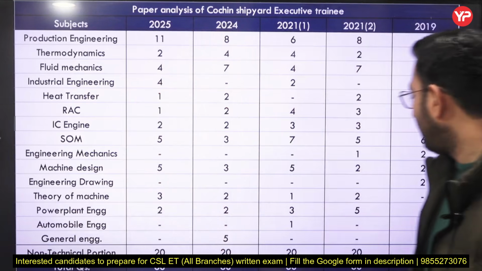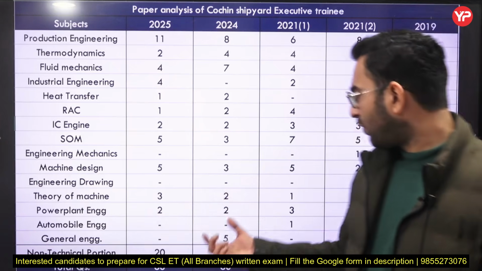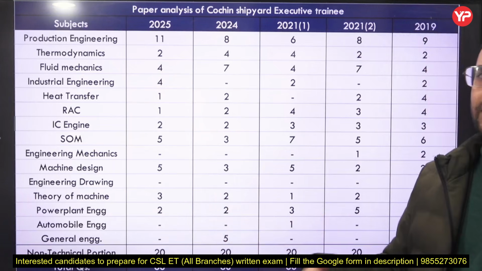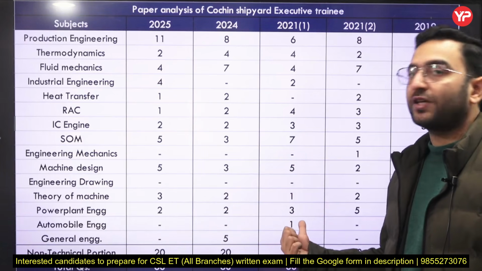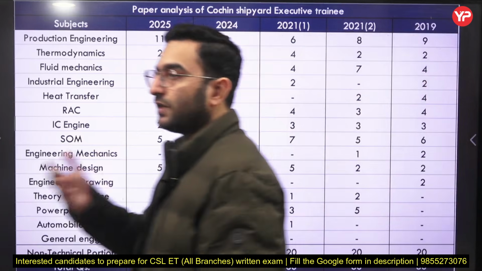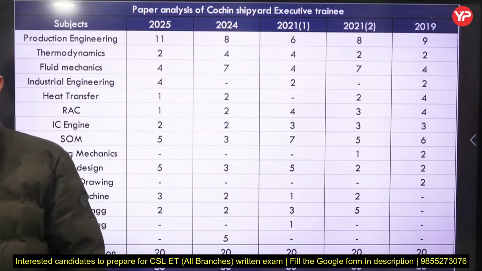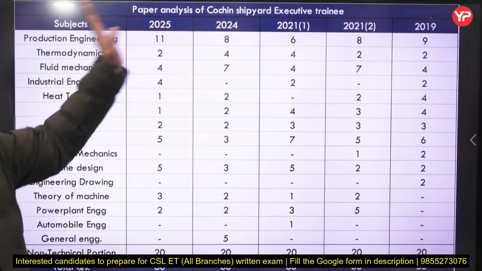Now, if you talk about automobile engineering, you can skip it, it is not asked much here. But in 2021 one question was asked related to the axle: what the different types of axle are, and where you see the use of that particular axle. This question was covered in the 2021 set.